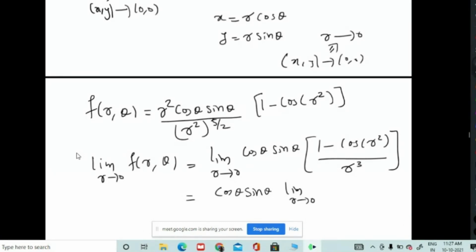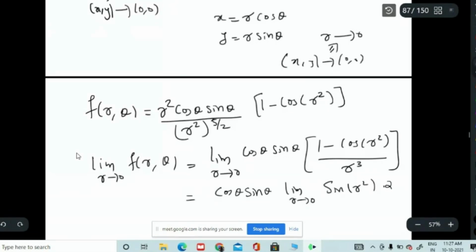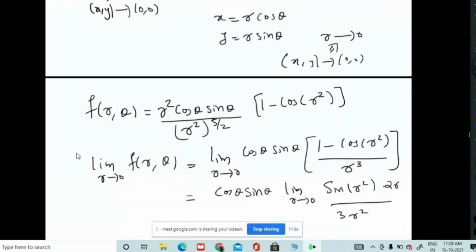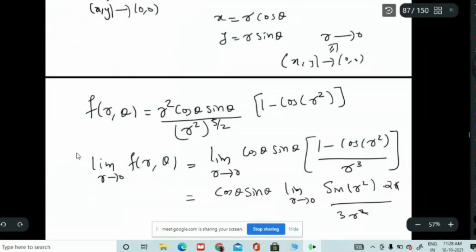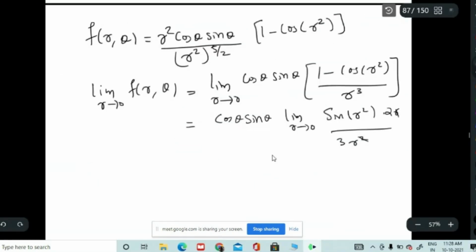Here you take the derivative. What you will get? The numerator you have sine of r square into 2r, the denominator you have 3r square. So r will cancel, and you have remaining one more r in the denominator. So you can take 2 by 3 outside. So what you will get: cos theta sin theta times 2 by 3 times the limit as r tends to 0 of sine of r square by r, again 0 by 0 form.